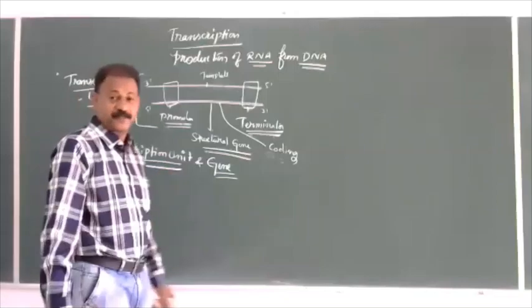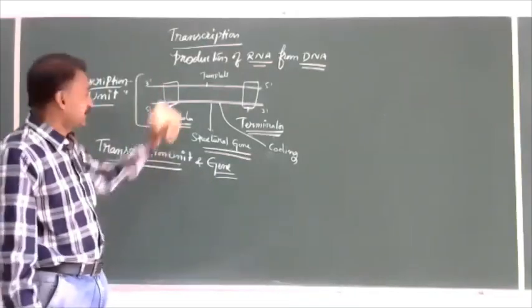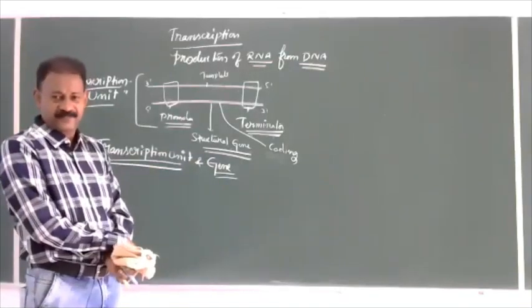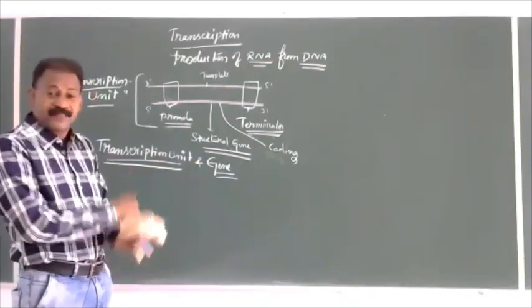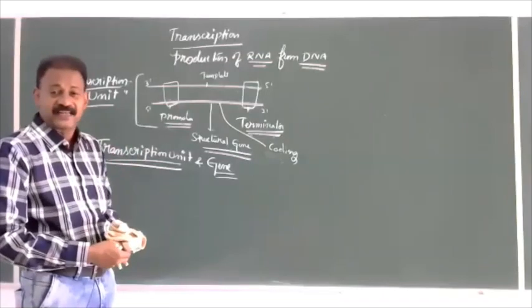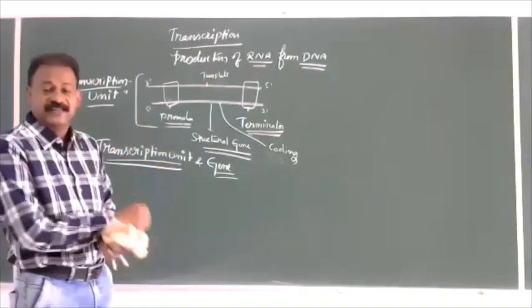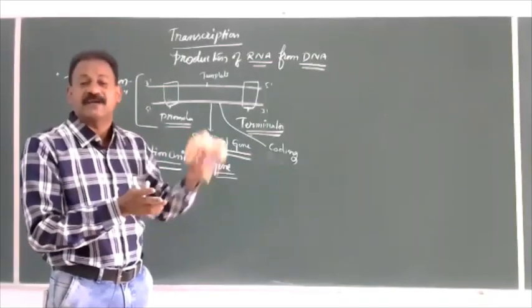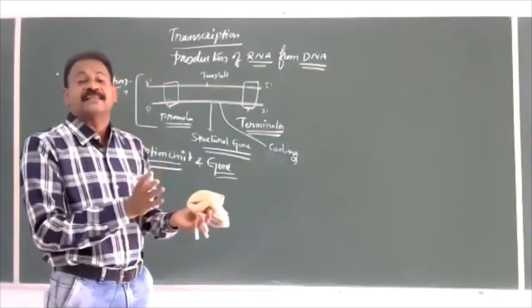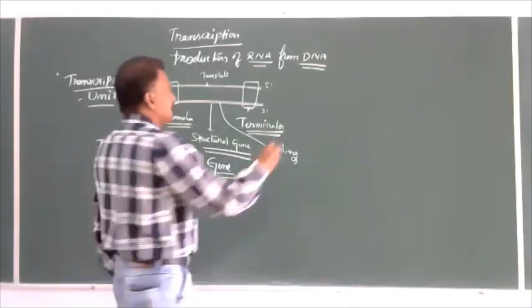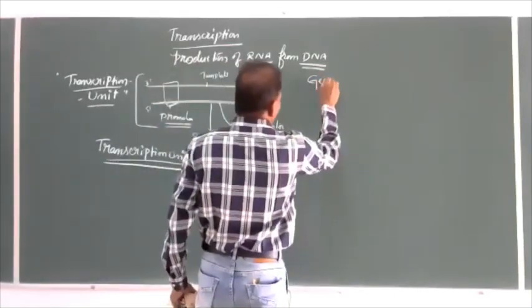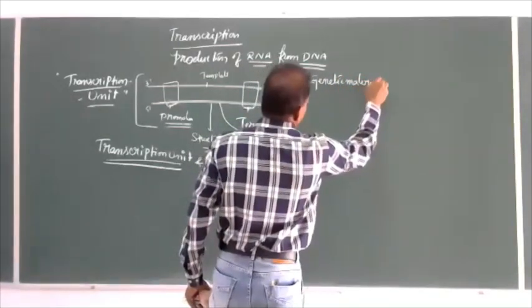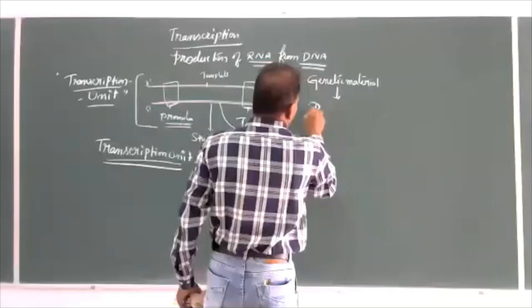The question comes, what is a transcription unit? This one. And what is a gene? Now, in the molecular basis of inheritance, so far we have studied genetic material. Genetic material is nothing but DNA. DNA has genes.